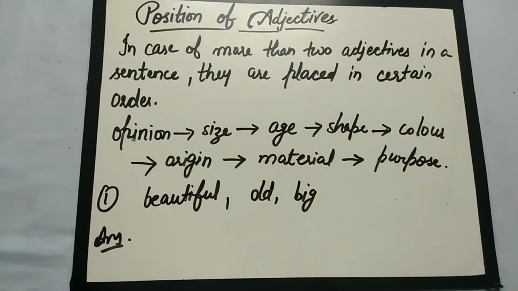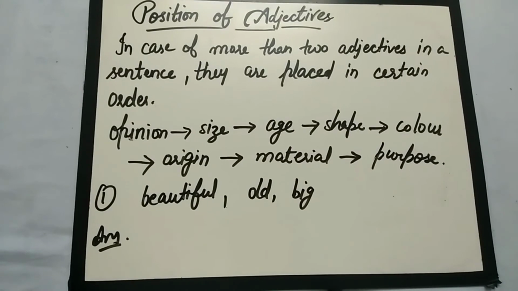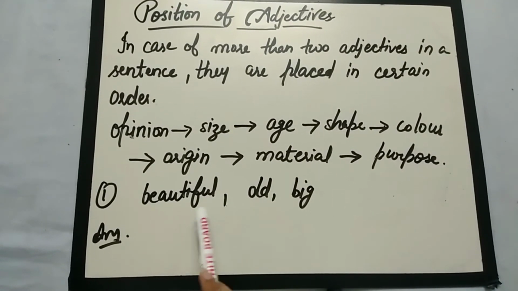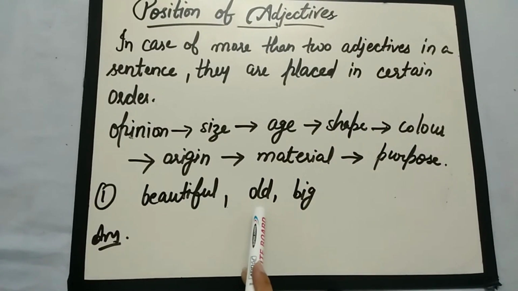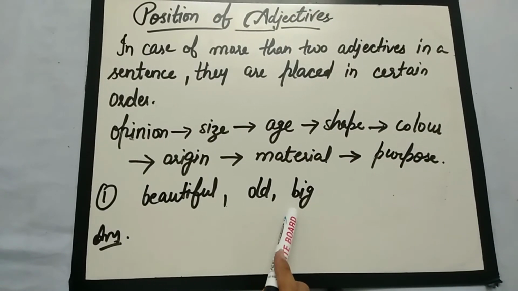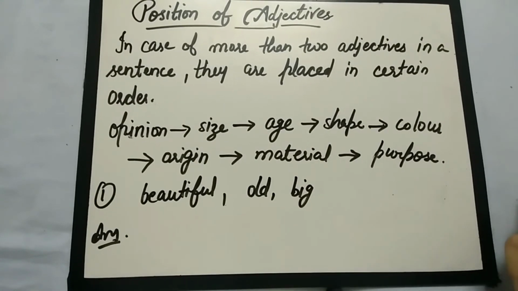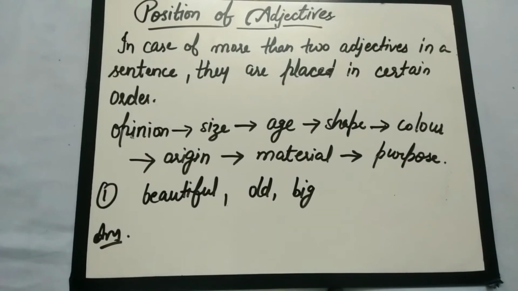So here is an example. We have to place all three adjectives in an order. So see, beautiful is an opinion. Next is the age, whether the thing is old or new. And next is the size, big. So the correct order should be, first of all, opinion, means first the word beautiful will be written.